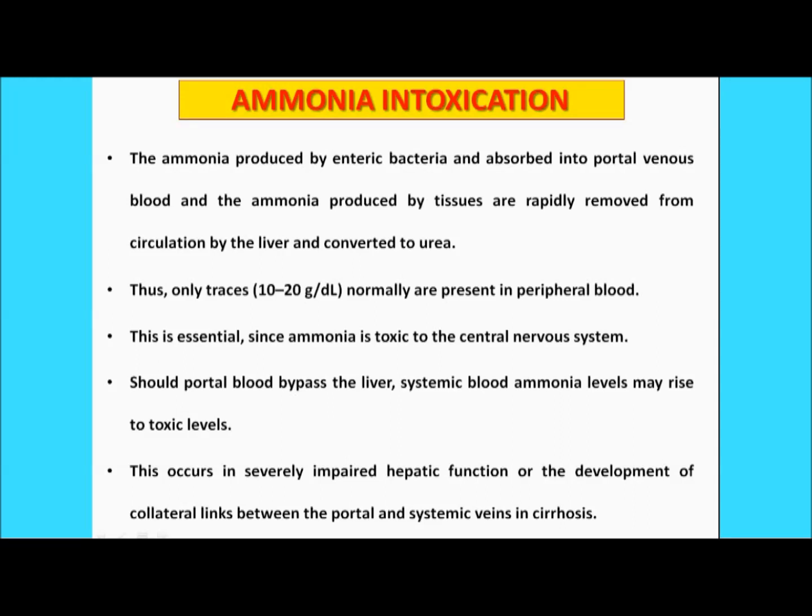In these cases, the ammonia intoxication takes place in the human body. So ammonia intoxication, if I repeat, this excess of the ammonia actually depletes the glutamate. We know that this ammonia will combine with the glutamate to form the glutamine, right? And hence the level of the GABA in the brain will come down, because we know that this glutamate is used for the synthesis of the GABA.